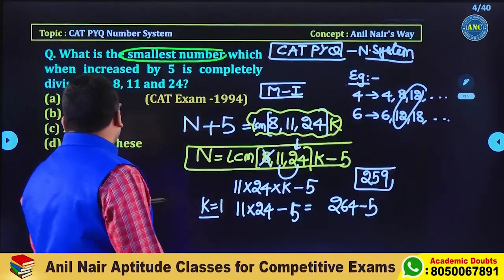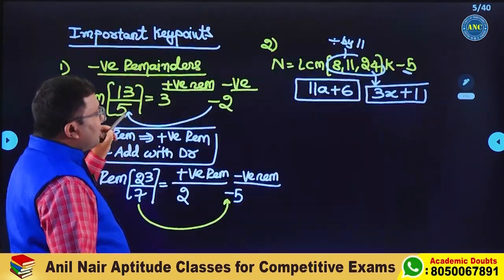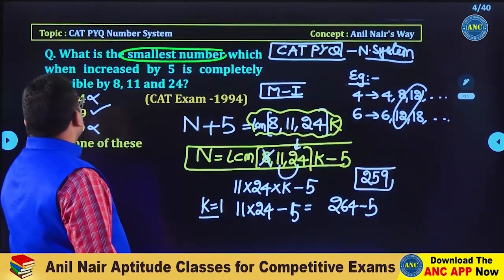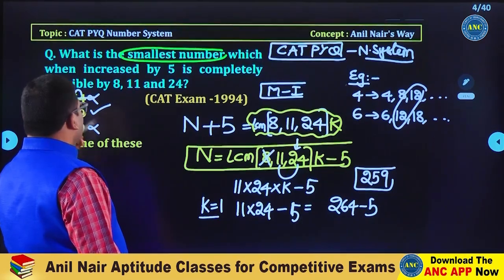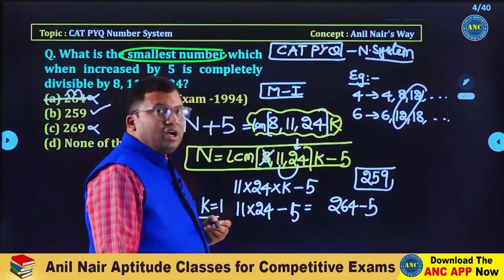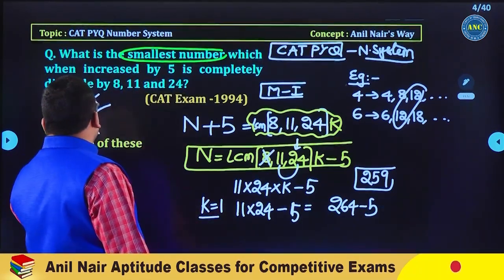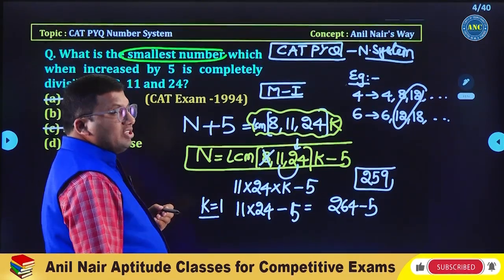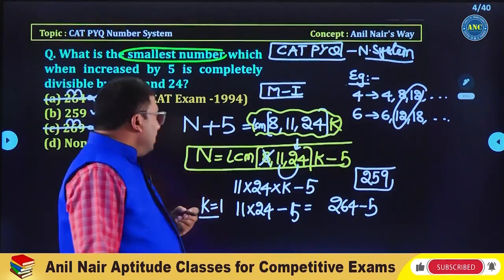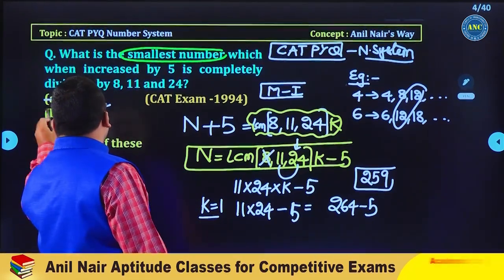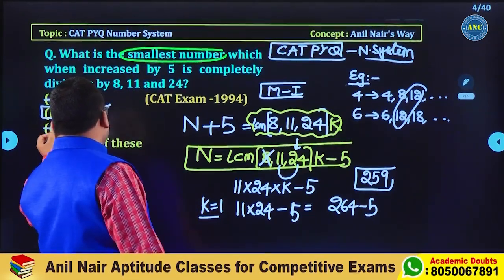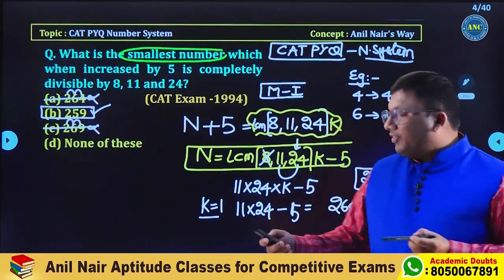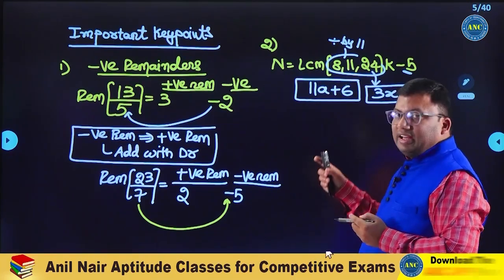Now see here, 264. The answer when divided by 3 should give a remainder 1. 2 plus 6, 8. 8 plus 4, 12. It is not possible. Now 269. 2 plus 6, 8. 8 plus 9, 17. 17 is 3 into 5 plus 2. That means two options are not there. None of these means all three are incorrect. So the option has to be 259. I hope this idea is clear.